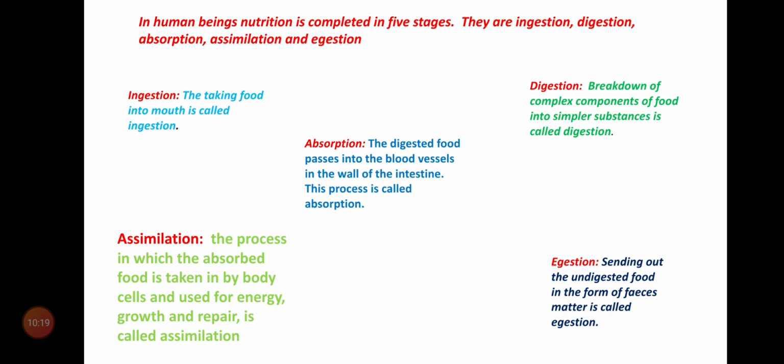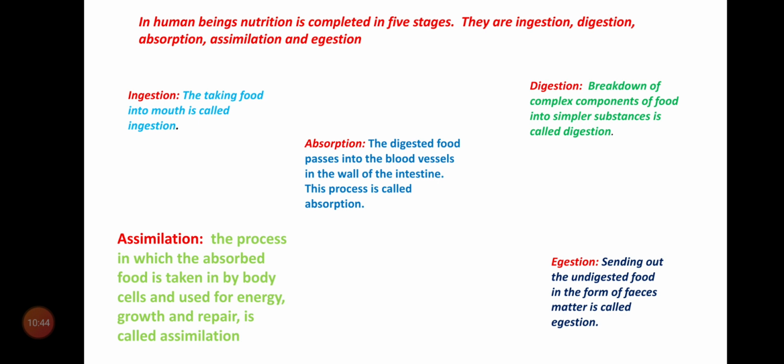That's why the digested food, that is the simpler food substances, enters into blood, or the blood capillaries absorb the digested food from the intestine. This is called absorption.